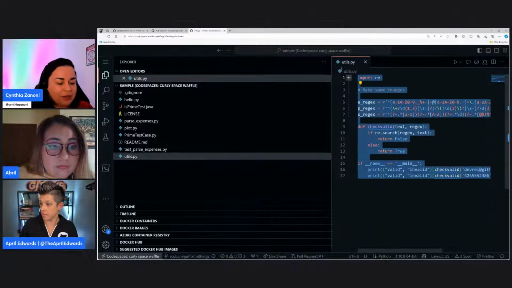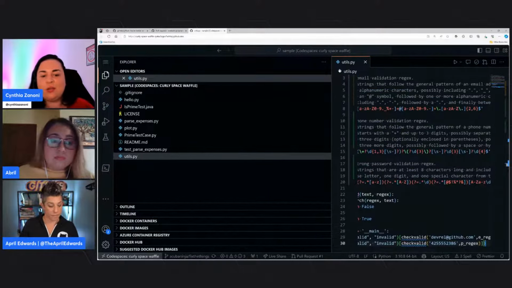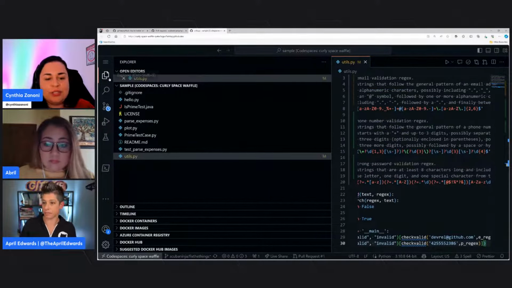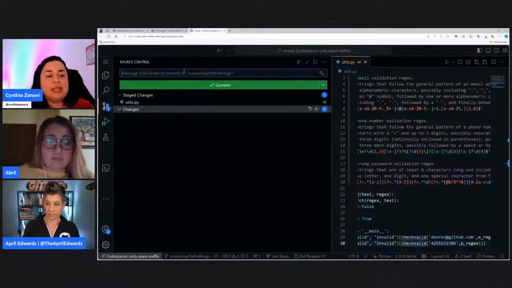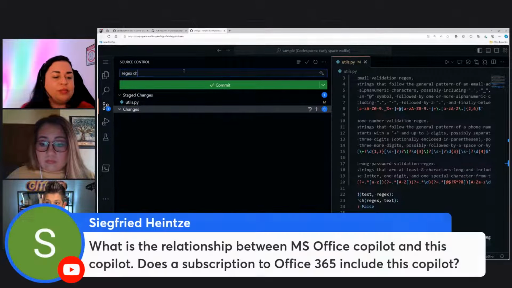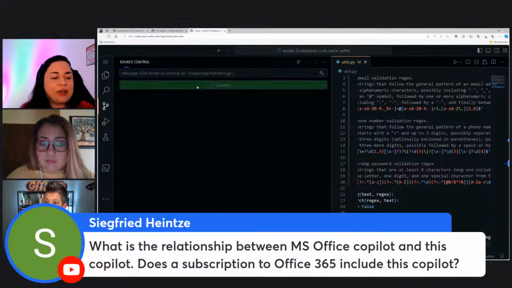I think we have a question here in the chat, so I will cover it while you are fixing that. The question is about the relationship between Microsoft 365 Copilot and GitHub Copilot.